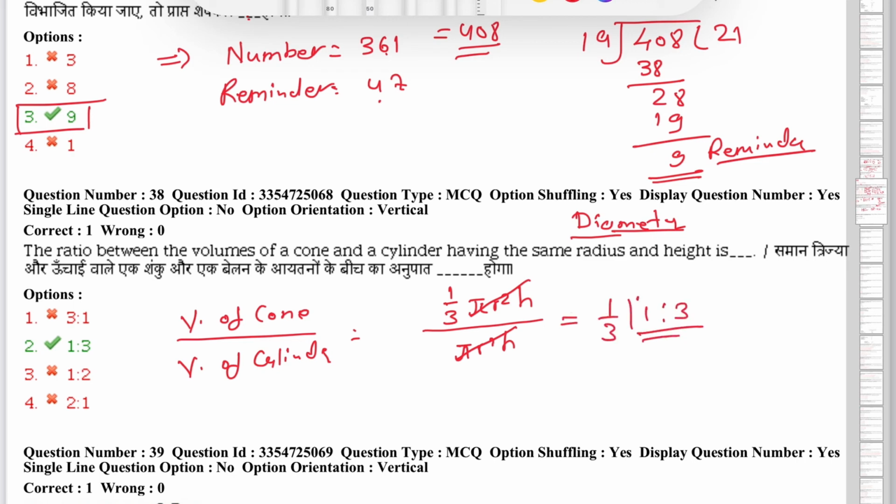Okay, so the answer to the ratio between the volumes of cone to cylinder is 1:3. And if it was given cylinder to cone, then we had to put this above and this in the denominator, so the answer would come as 3:1. But for now our answer is 1:3.